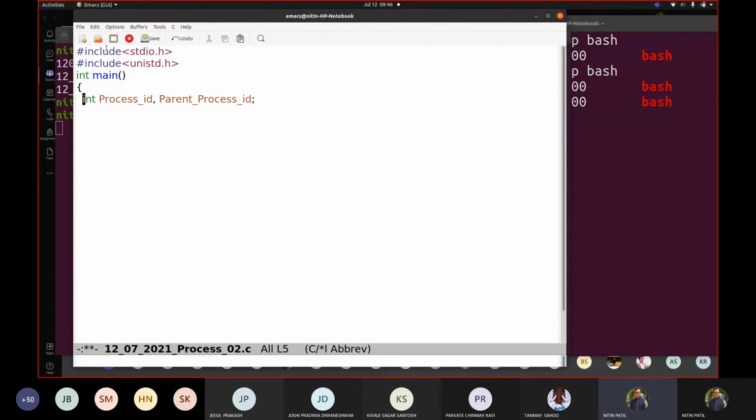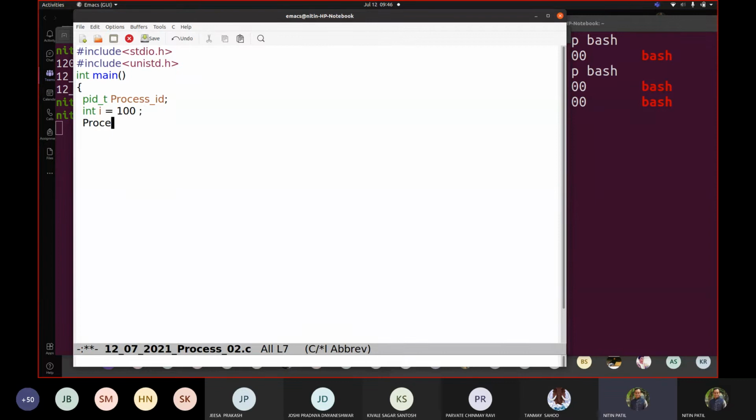Okay, so instead of this int, as I'm going to make use of a call to fork, that's why I'm writing this. Now I'm not taking this at all. Let me declare one local variable here, 100.